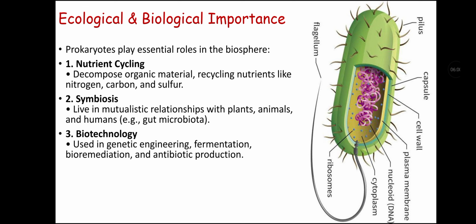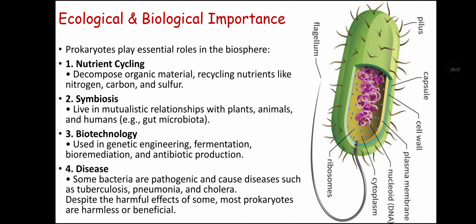Third is biotechnology, as they are used in genetic engineering, fermentation, bioremediation, and antibiotic production. Fourth is disease, as some bacteria are pathogenic and cause diseases such as tuberculosis, pneumonia, and cholera. Despite the harmful effects of some, many prokaryotes are harmless or beneficial.